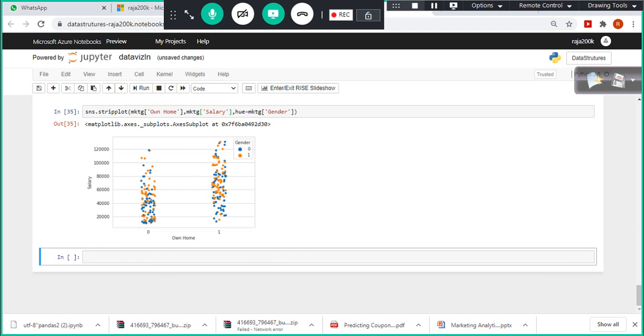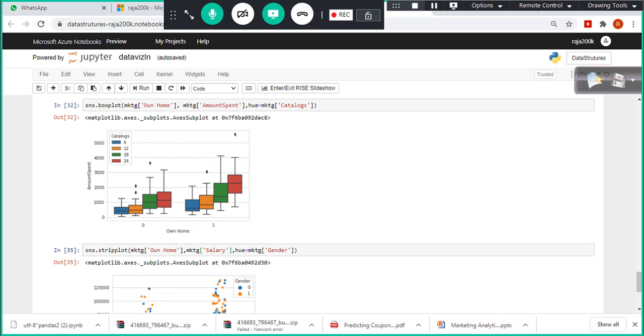Look here. So here is own home, here the owners and non-owners, and the 0 and 1 says non-owner and owner, but the blue color one says female, the other is male, right?